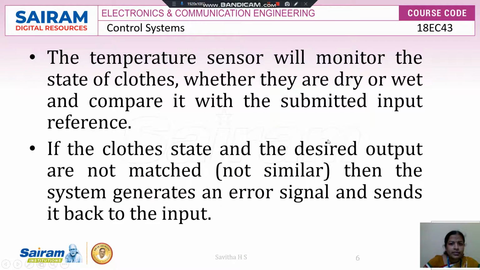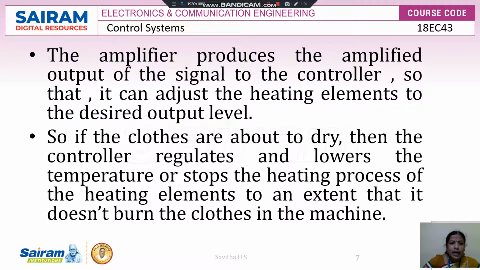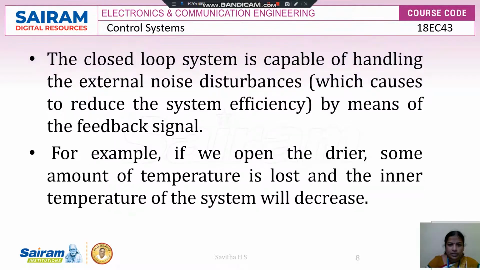The temperature sensor will monitor the state of the clothes, whether they are dry or wet, and compare it with the submitted input reference. If the cloth state and the desired output do not match, then the system generates the error signal and sends it back to the input. This is what we call a feedback input. Again, from the output it is sent to the input. The amplifier produces the amplified output of the signal to the controller so that it can adjust the heating elements to the desired output level. If the clothes are about to dry, then the controller regulates and lowers the temperature or stops the heating process.